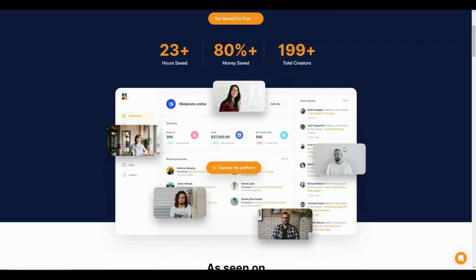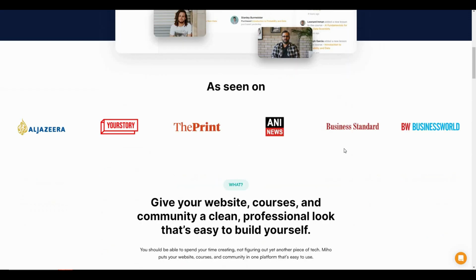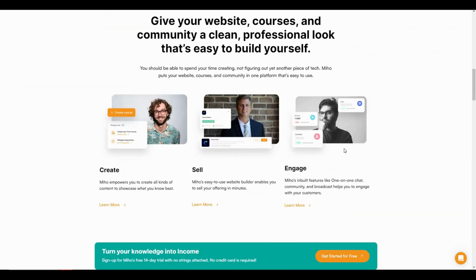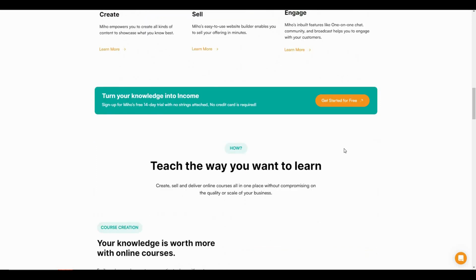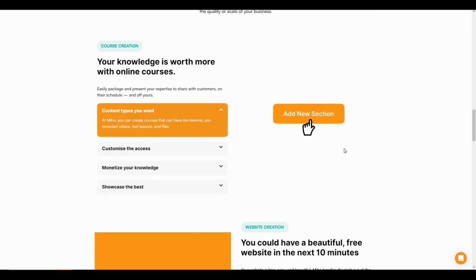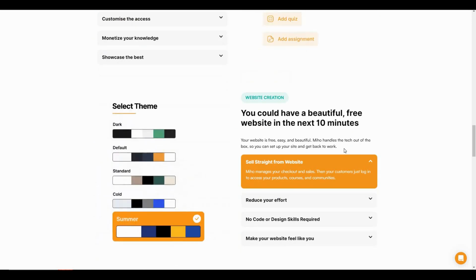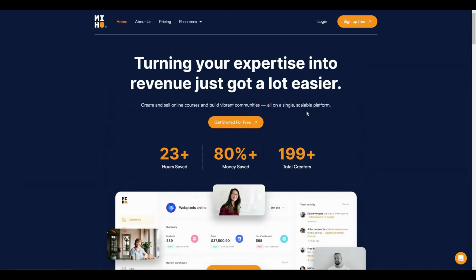And Miho just doesn't stop there. It also lets you create courses. So the outlines for courses, different sections for courses, and you can add a lot of different other materials into your courses through Miho. And the best part about Miho is that it lets you grow your community. It even lets you create your communities, so you can market your products or courses way more effectively.